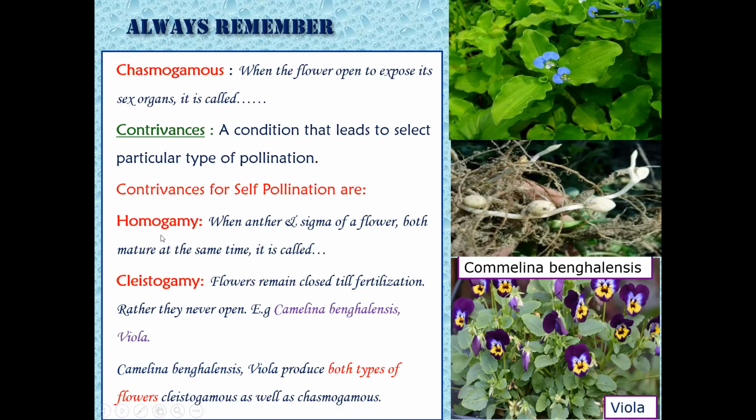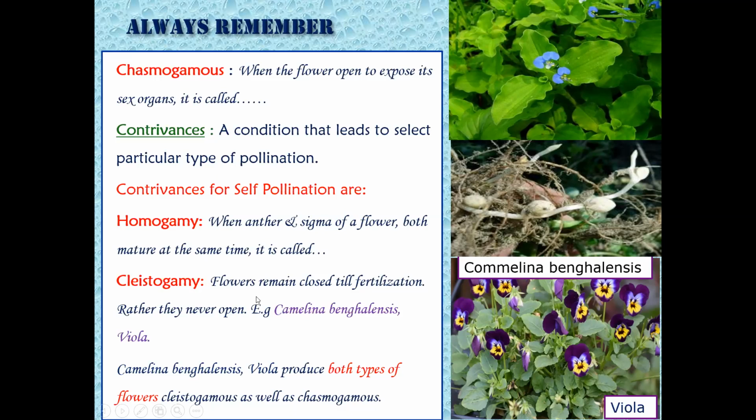So homogamy: homos means the same or similar, gamy means the gametic whorls. They mature at the same time. Therefore, it is called homogamy. The flowers are referred to as homogamous flowers. When the anther and stigma in a bisexual flower mature at the same time, the condition is called homogamy, and the flowers are called homogamous flowers.